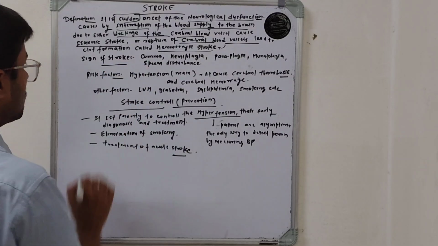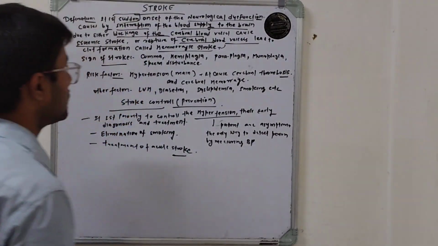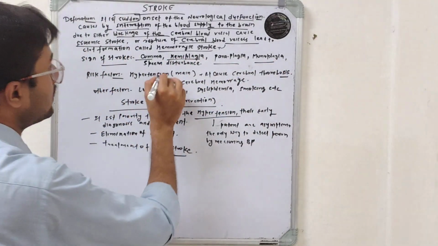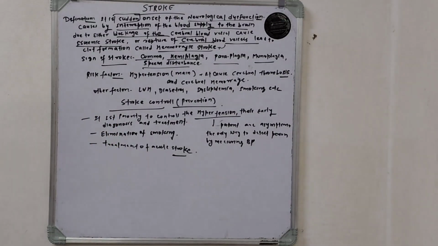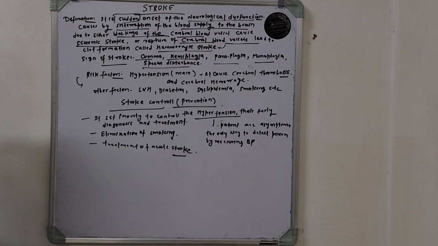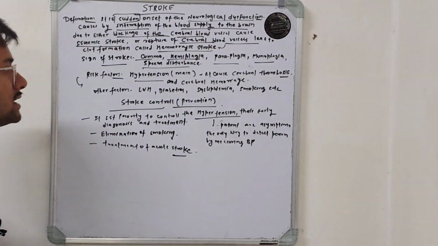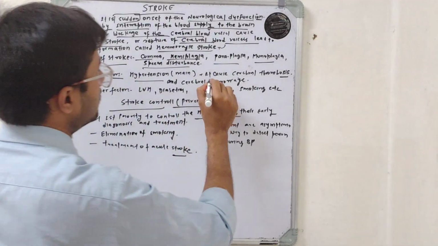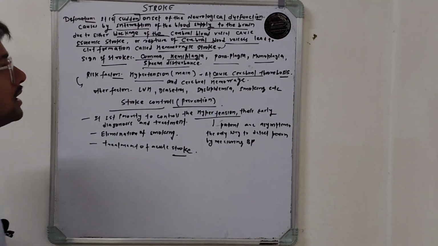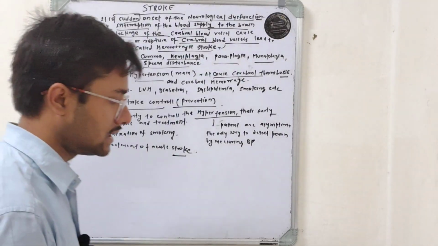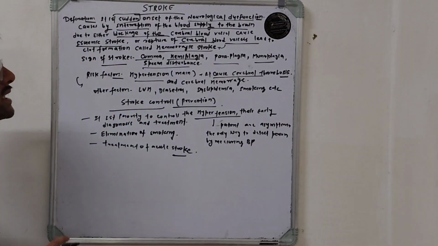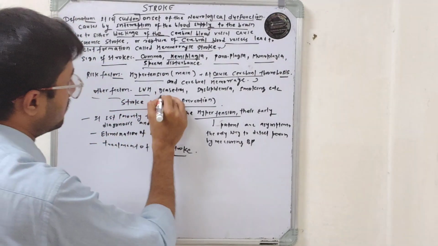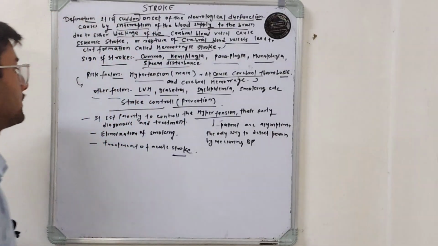So what are the signs of a stroke? The signs of a stroke include coma, hemiplegia, paraplegia, monoplegia, and speech disturbance. These are the common signs of stroke. And what are the risk factors of stroke? Hypertension is the main risk factor of stroke. It causes cerebral thrombosis, and if there is thrombus formation in the cerebral blood vessels, it causes ischemic stroke. Other risk factors include left ventricular hypertrophy, diabetes, dyslipidemia, smoking, etc.